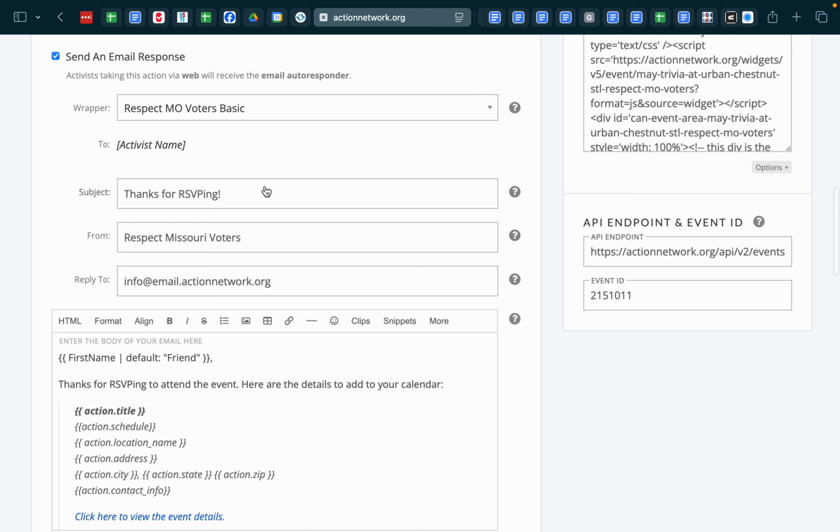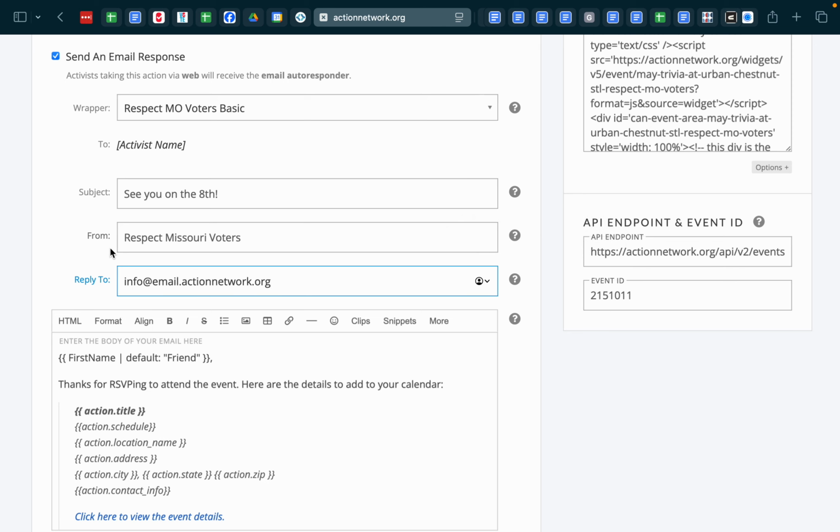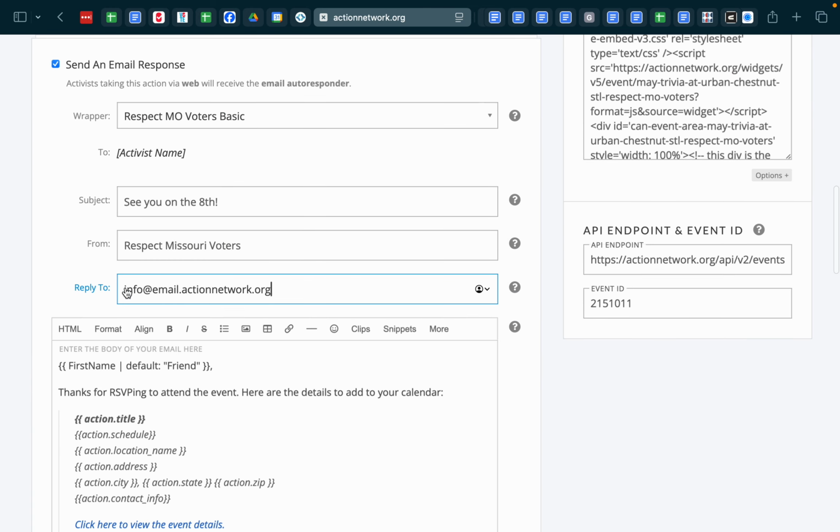Auto reply. So let's email wrapper. We're gonna leave it as Respect Voters Basic. Subject: I'm gonna say, see you on the 8th from Respect Missouri Voters. This reply to is fine. This will come back into Action Network. Actually, we're gonna change this. We're gonna change this to team at. Nope, we're gonna change it to good vibes at respectvoters.org.